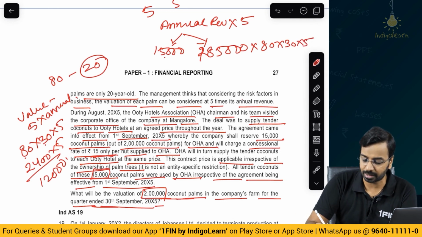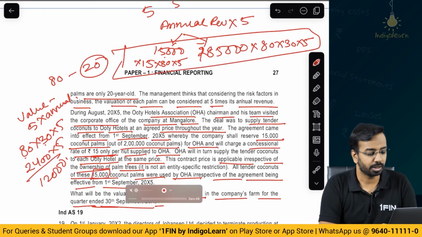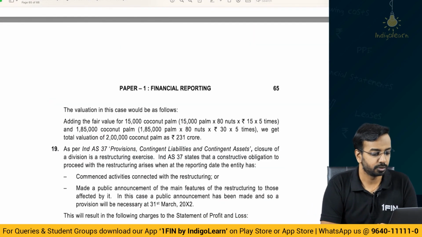And 15,000 palm trees I will value at 15,000 into 15 into 80 into 5. So this sum total will be the valuation of the coconut palm trees. So 15 into 80 into 15 into 5 and 185 into 80 into 30 into 5. So that is the valuation of the palm.